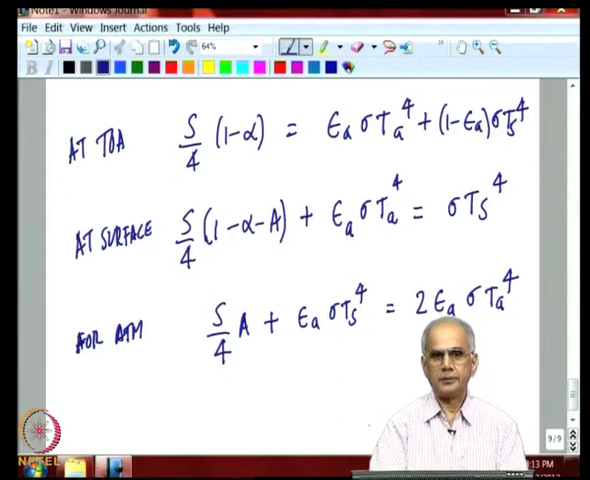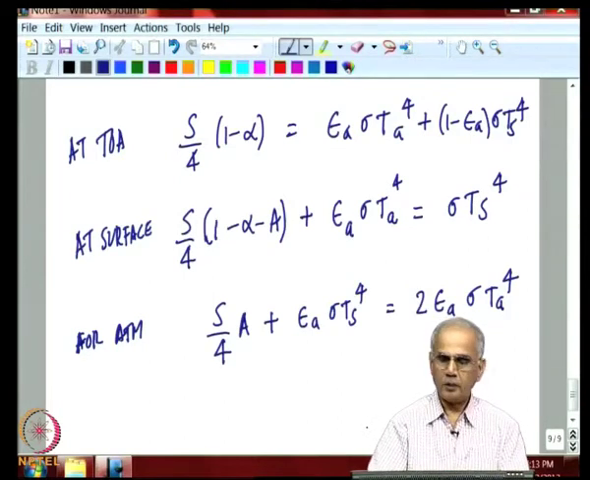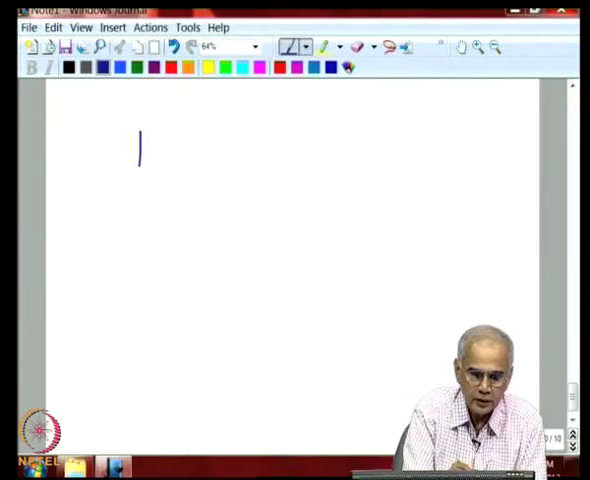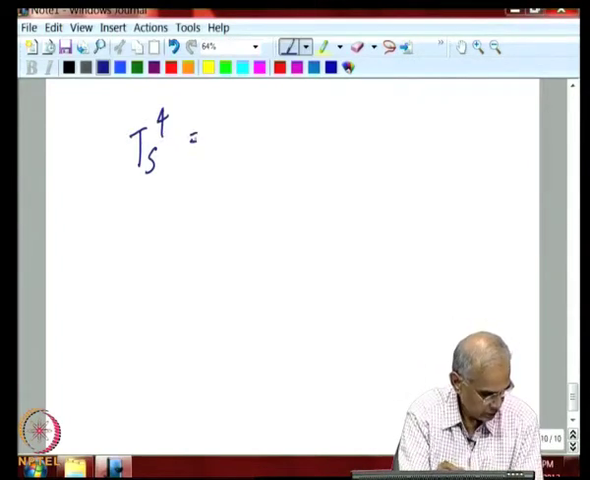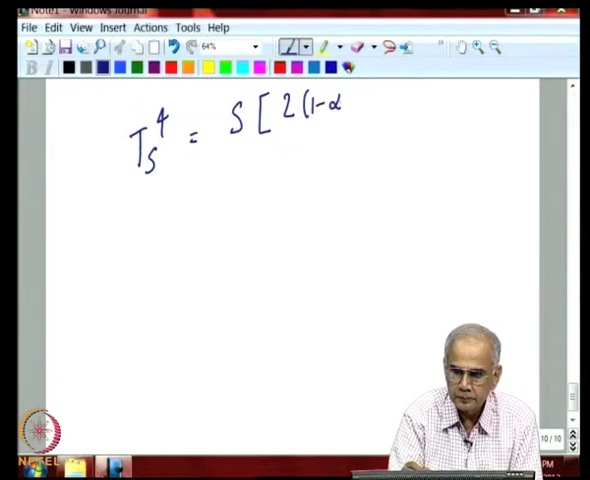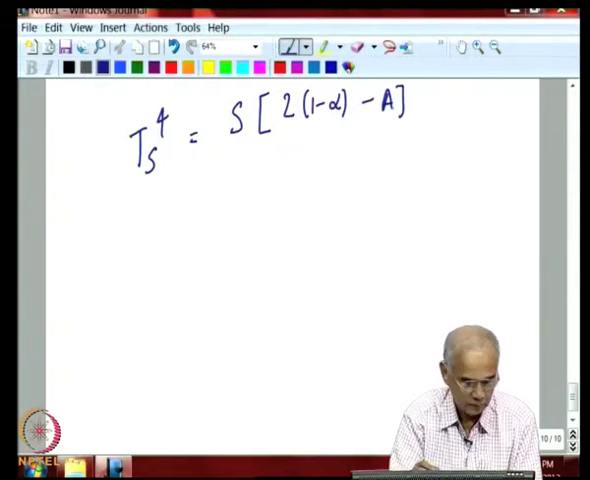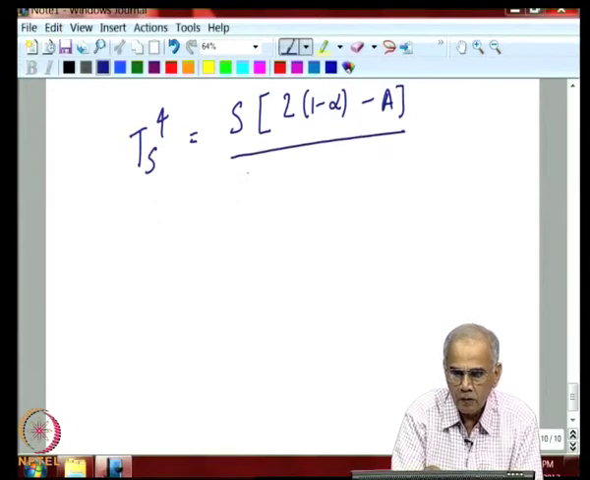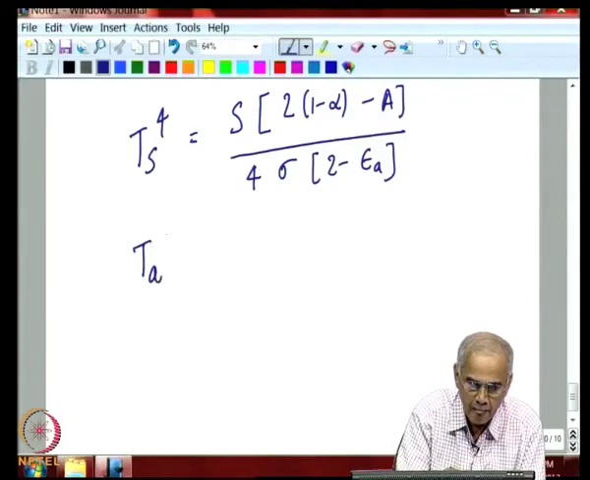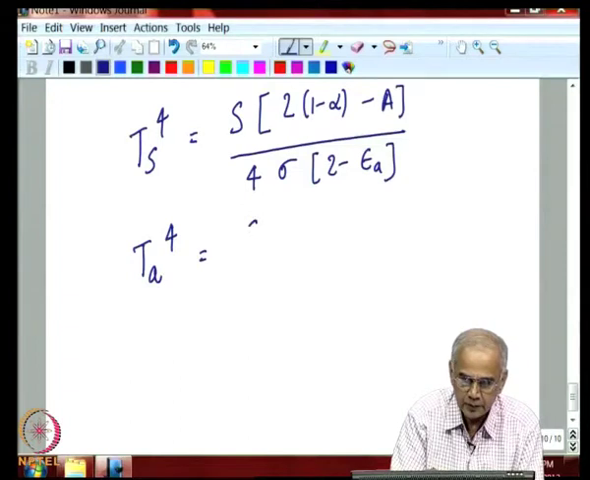So, we take the first two equations and solve for surface temperature and atmospheric temperature. Very easily you can solve. So, if you solve it, you will get T_s to the power of 4 is equal to, so, this is the expression for T_s, and the expression for T_a, atmospheric temperature, will be